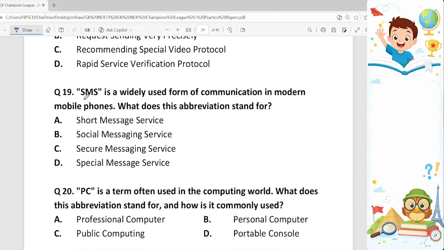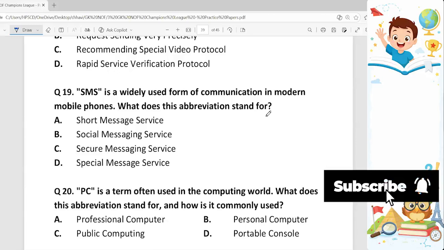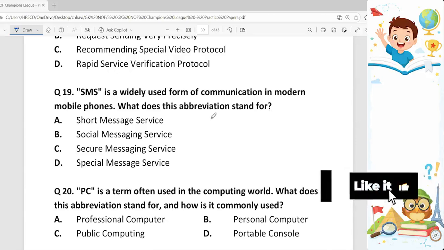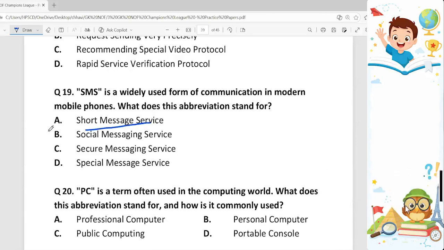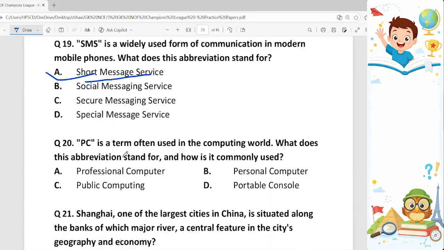19th question. SMS is widely used form of communication in modern mobile phones. What does this abbreviation stand for? This abbreviation stands for Short Message Service. Option A. It is a text messaging service and a component of most telephone, internet, and mobile device systems.